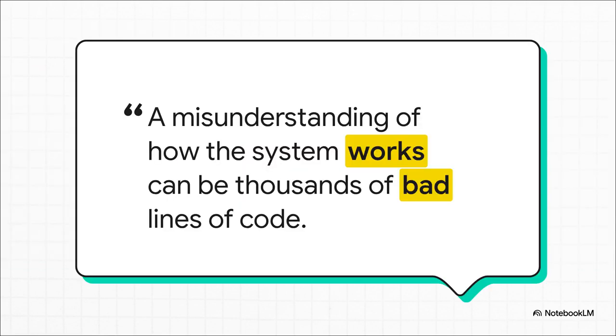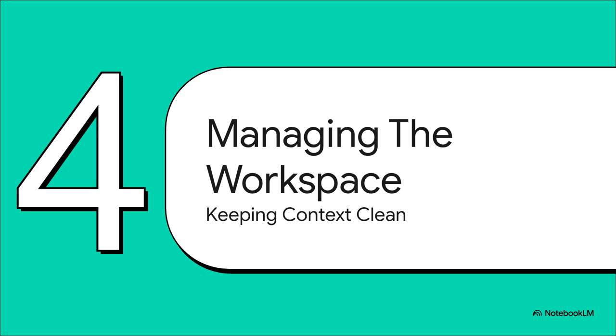And this quote just brilliantly explains why that order is so critical. A tiny misunderstanding way back in the research phase doesn't just create one little error. No, it can cascade into thousands, literally thousands of lines of useless, incorrect code that you just have to throw away. So once that plan is locked in, we get to the implementation phase. But during this final step, the key isn't to just let the AI run free. The real secret is to actively and kind of ruthlessly manage that context window.